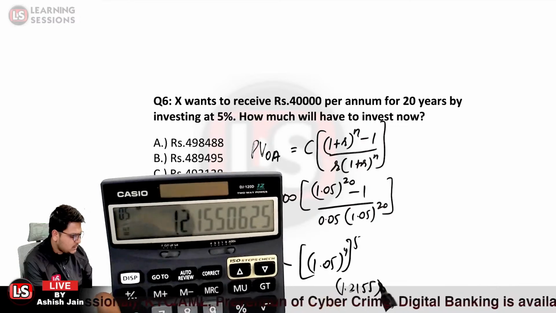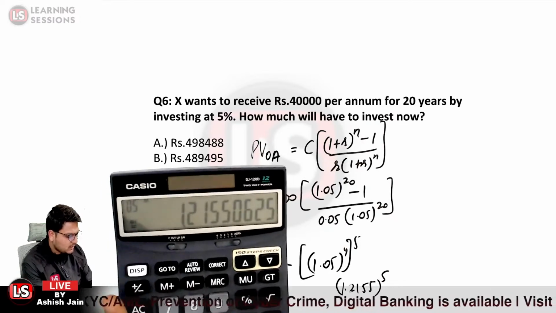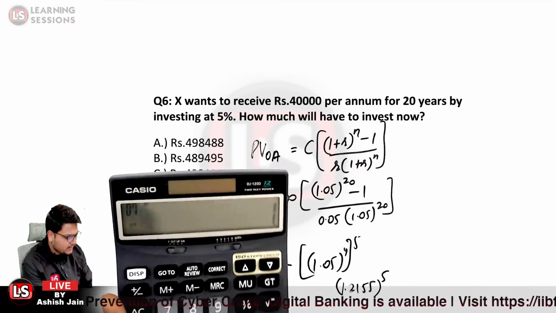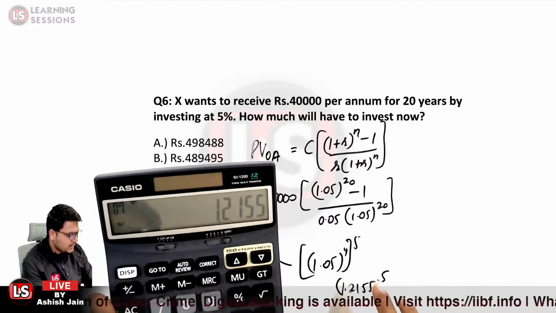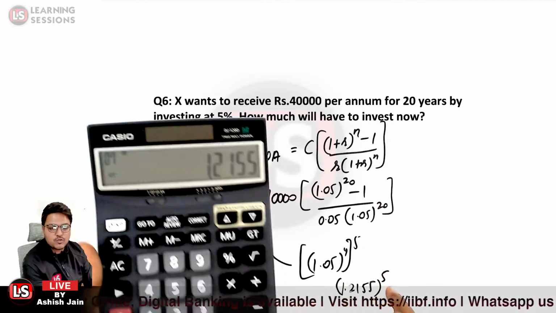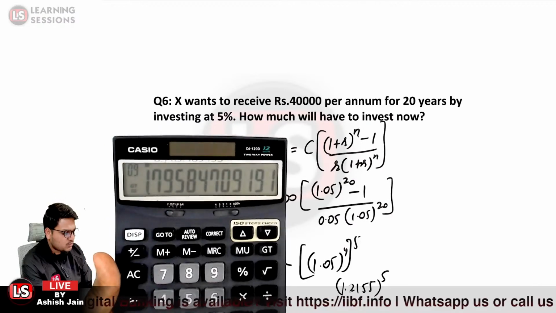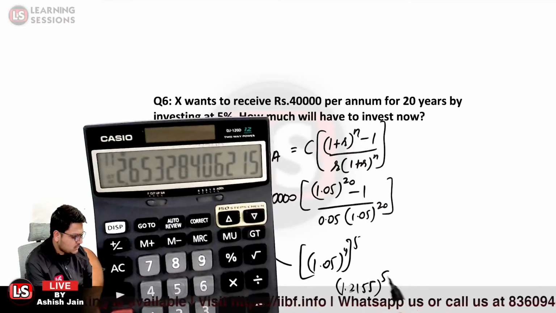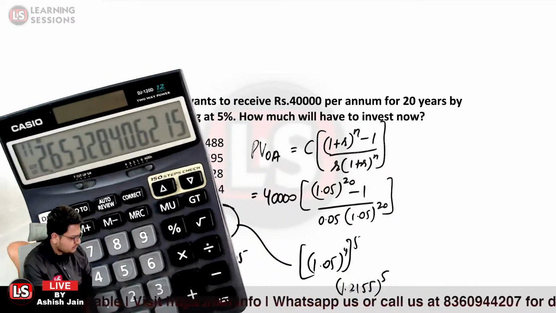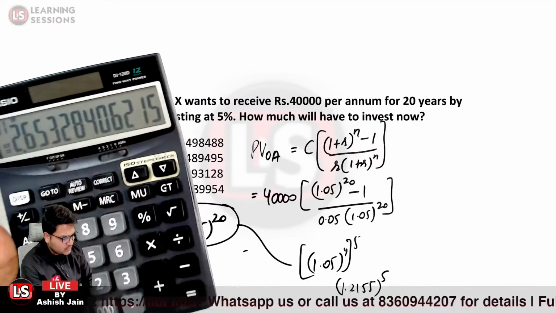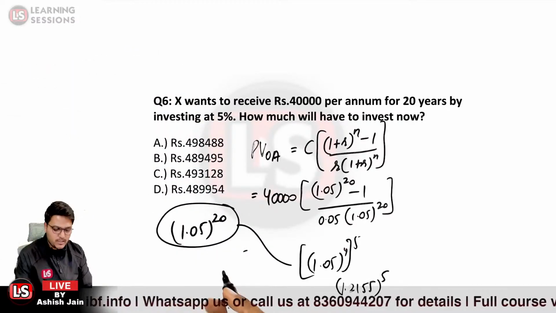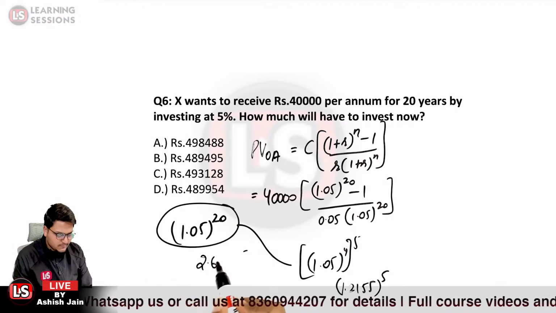So it comes out to be 1.2155, raised to power 5, that you need to calculate. So it will be the multiply sign again, and for the 1.2155, now it is raised to power 5, so we'll press the equal to sign 4 times, so it will be 1 2 3 4. So this is the answer related to this particular term. That is, 1.05 raised to power 20 is equivalent to 2.653.